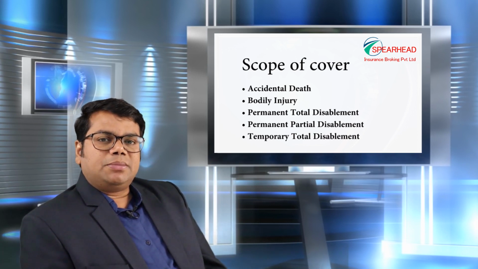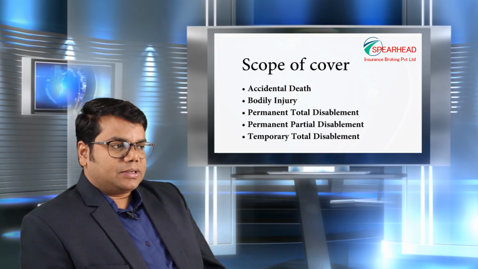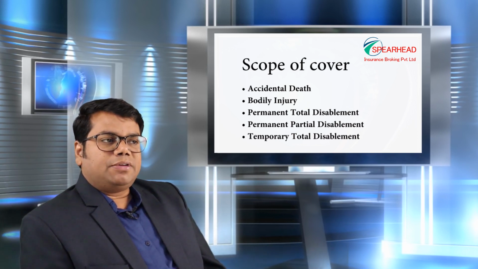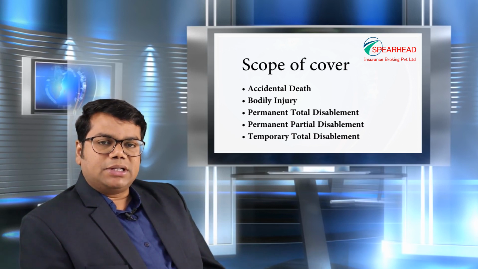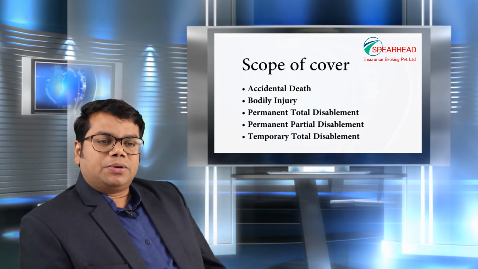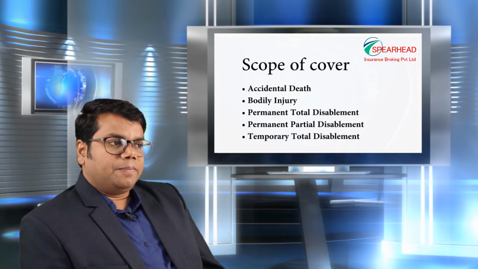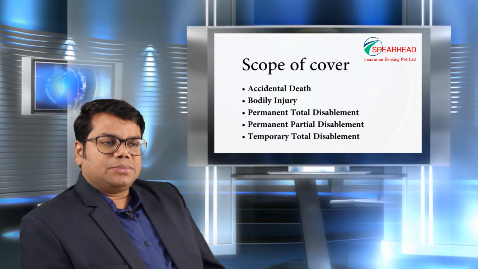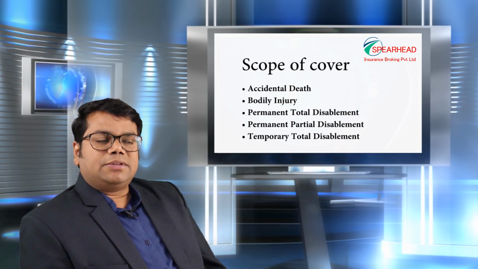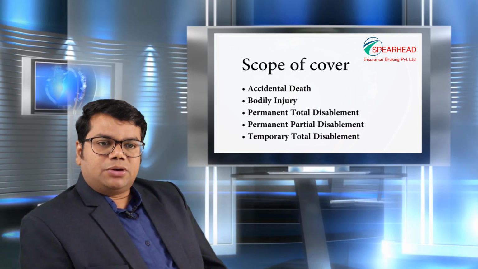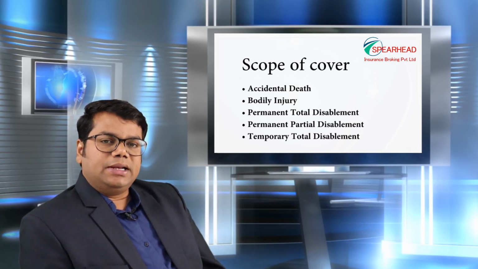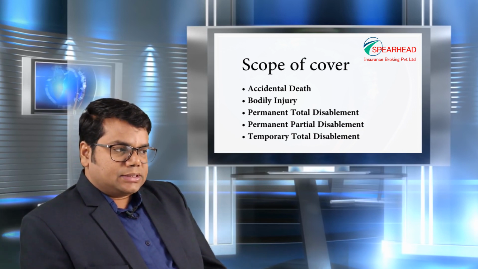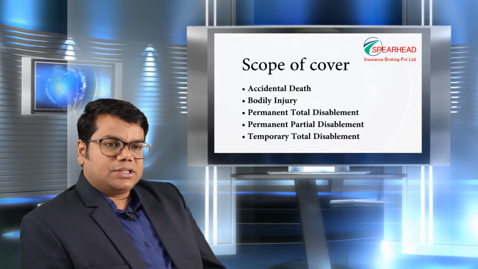A temporary partial disablement is not allowed for an insurance claim. So we are left with the main three things, which is a permanent total disablement, permanent partial disablement and temporary total disablement also. A permanent total disablement is due to amputation or dismemberment or making the major limbs non-functional, like any of the two major limbs like two legs or two hands or two eyes or two ears or any combination of these like one leg and one hand, one eye and one ear. So these things are also considered under a permanent total disablement.